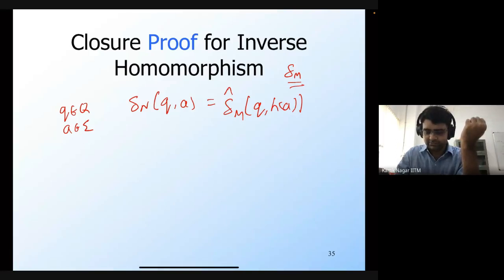Okay, so this is correct. This is very good. So what we are basically going to do is mimic the transition on the original DFA.